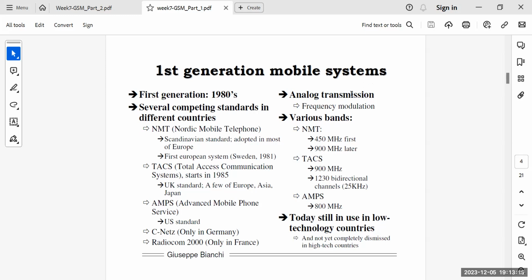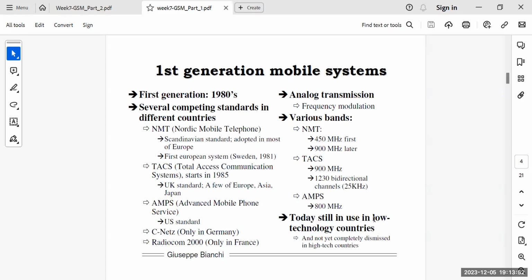The important thing is that analog transmission was used at that time, and as far as analog transmission is concerned, frequency modulation was being used. The NMT band was around 450 megahertz, and later on it adopted the 900 megahertz standard. TACS started from 900 megahertz and eventually evolved to 1230 megahertz, with bidirectional channels with a 25 kilohertz band as well. As far as AMPS is concerned, that was an 800 megahertz standard.